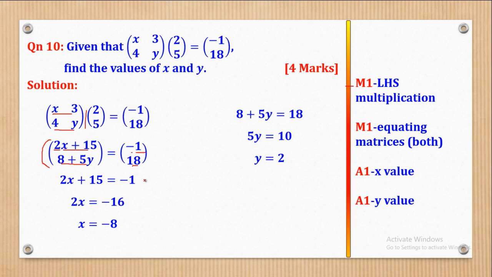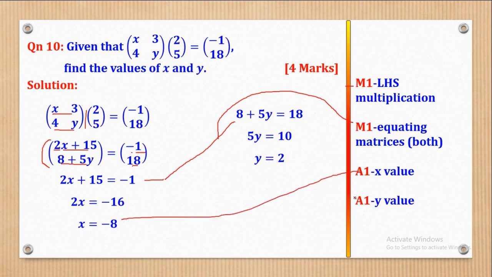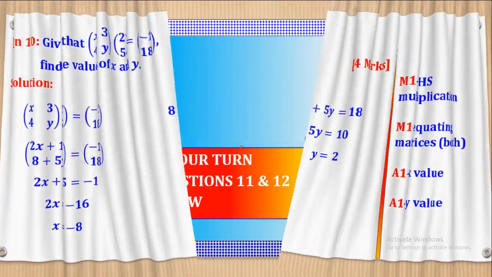So these two equations will give you this mark. The next is when you simplify this equation to come up with x, you'll get your A1 third mark, and when you simplify this to come up with y, you get your fourth mark. So basically that's how the 4 marks were awarded.